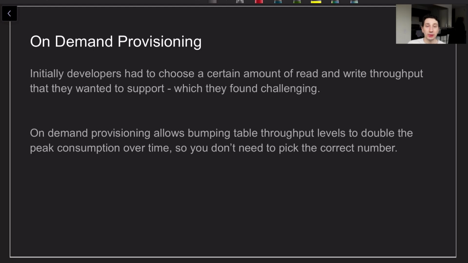Okay, the final piece of this puzzle to talk about before we get into some other stuff is the concept of on-demand provisioning. Originally, developers had to say, hey, I want this many read units and this many write units of throughput, and that's challenging because, what's a read throughput and what's a write throughput? Who knows? So you can just do something called on-demand provisioning instead, where you say to Amazon, hey, I just want this done on demand. You can change my throughput numbers as needed, and it'll just double the peak consumption and set your throughput to that. It's just keeping metrics and keeping you in check so it scales automatically for you.